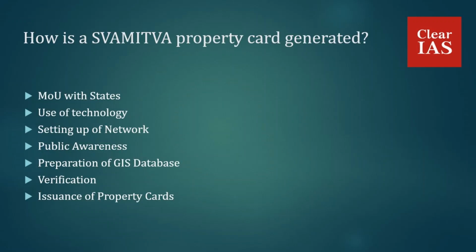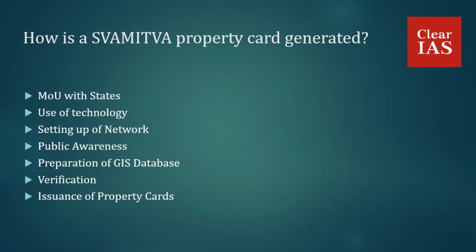We will now discuss what those steps are that the government implements to issue a Swamita property card. First and foremost, there will be an MOU with states, that is a Memorandum of Understanding. The framework for implementation of the Swamita scheme provides a multi-stage process of generating a property card, which starts with the signing of a Memorandum of Understanding with the Survey of India and the respective state governments. Then there is use of technology: Survey of India is responsible for preparing a national topographic database on all scales using technology, that means drones, satellite images, etc.